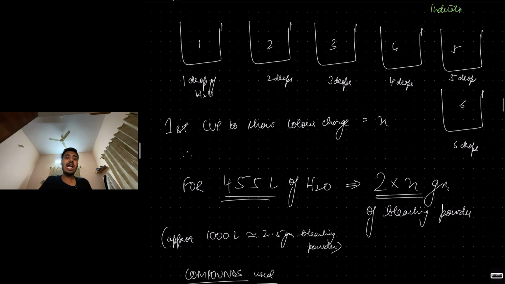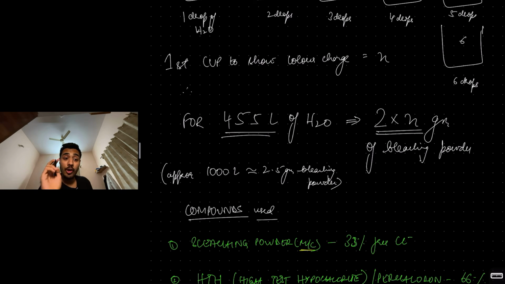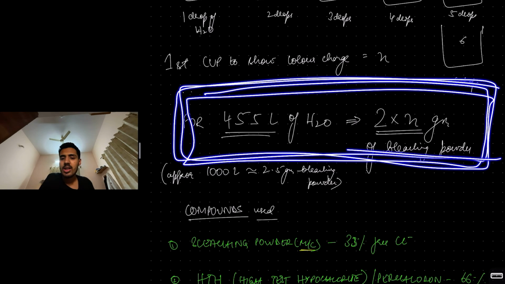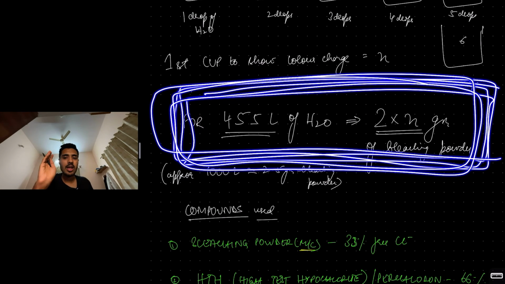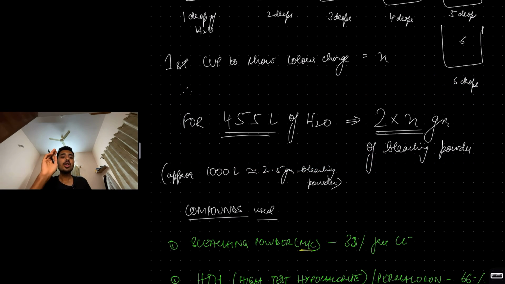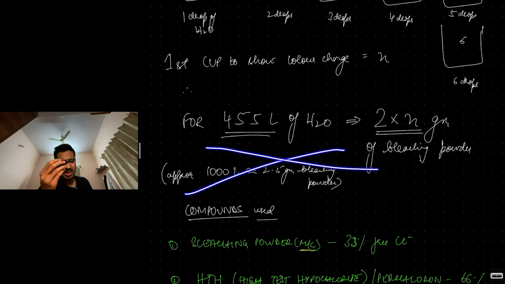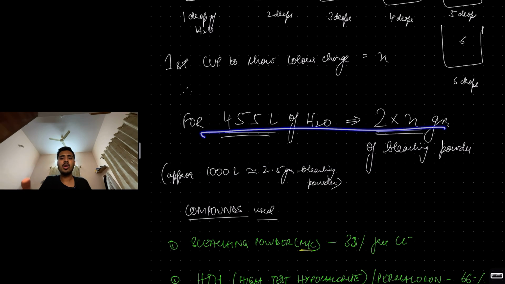And the standard formula is for 455 liters of water, 2N grams of bleaching powder is required. This is a 5 star, 10 star, 100 star point. 455 liters of water, 2N grams of bleaching powder according to Horrocks apparatus. Bleaching powder only, not chlorine gas, nothing. Approximately, in rural or household areas, we have found that for 1000 liters, approximately 2.5 grams of bleaching powder is required. Don't remember this, that is also okay. But 455 liters of water, 2N grams of bleaching powder.